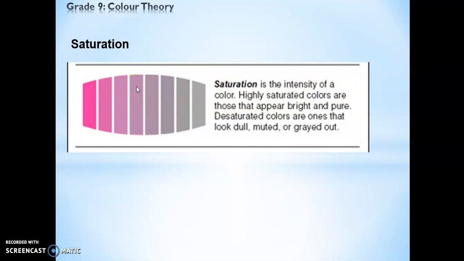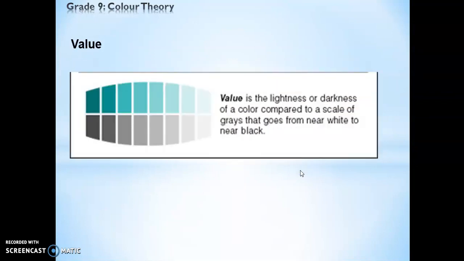Let's say you take a color pencil and color it on your paper, and you color it adding a lot of pressure, right? So that color has a very high saturation. But as you color, you lessen the pressure, so it becomes lighter and lighter and lighter, so it becomes desaturated. So this will be highly saturated and this is desaturated. Value, as we have learned, is the lightness or darkness of a color.